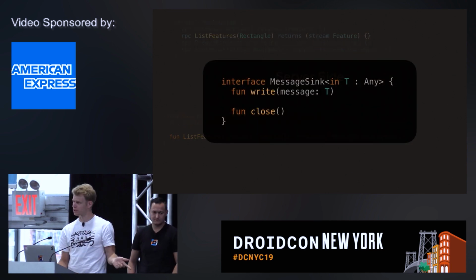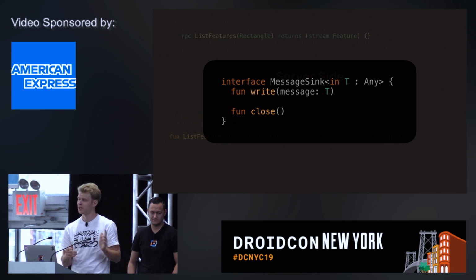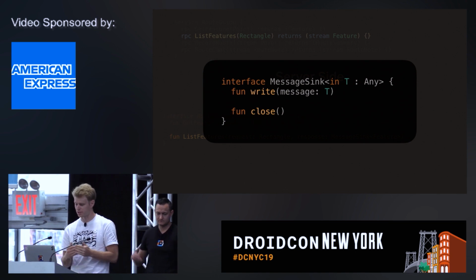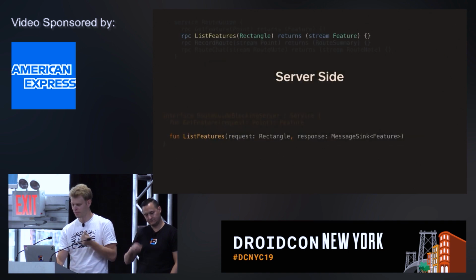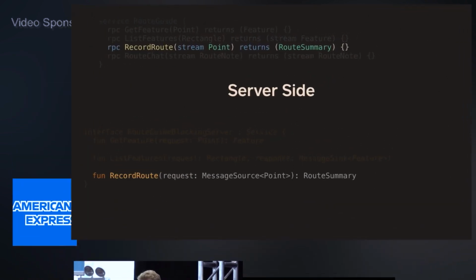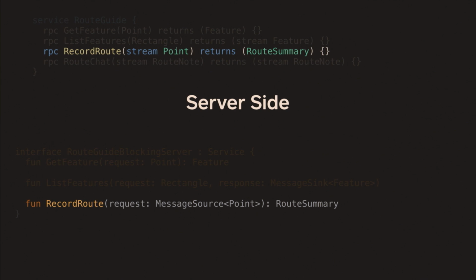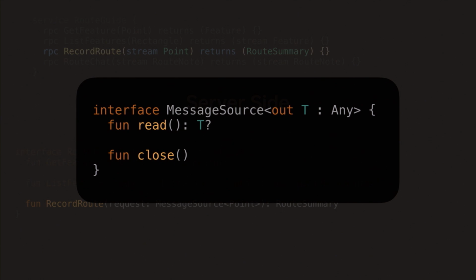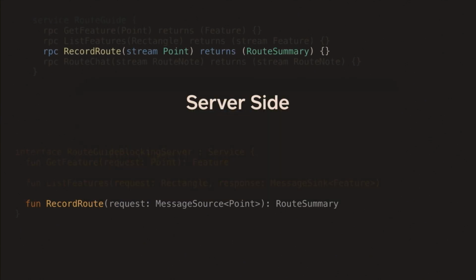And because we don't want to depend on Kotlin coroutine here, we provide our own interface, which is as simple as that, just write and close. We have the same when we need to receive a stream. We are past the message source, which is like a receive channel. Two methods, read, close. We read all the data and then send back the object.